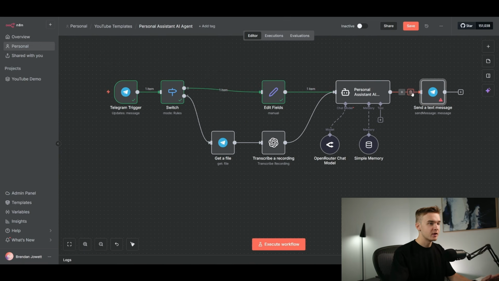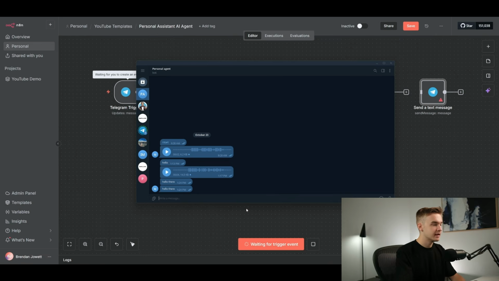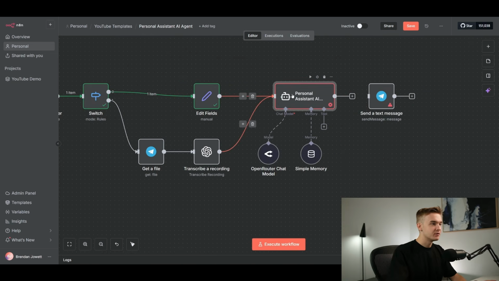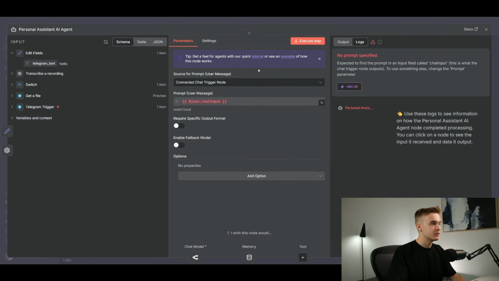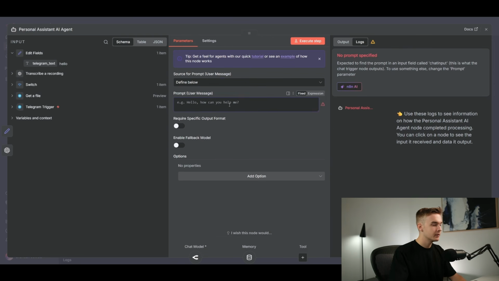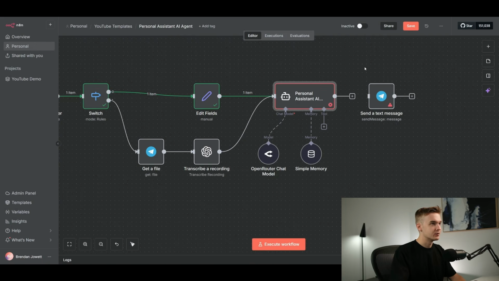So I'll just rerun this. I'm going to delete this flow right here and hit execute workflow. I'll just jump in and send it a message and see if we can get that to go through. Looks like our agent failed here because we didn't give it a prompt. So I would recommend just giving it a very basic prompt right away. So this is going to be defined below. I'm just going to say, hello, you are an AI. Obviously that's the world's worst prompt. But just to get it to work, I'm going to put that in there.